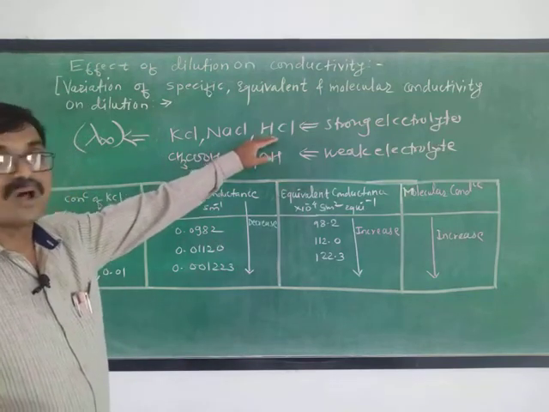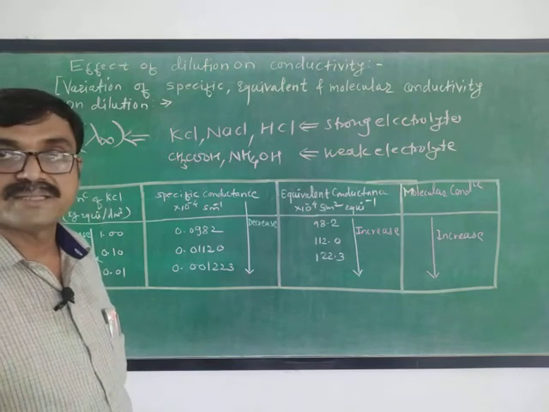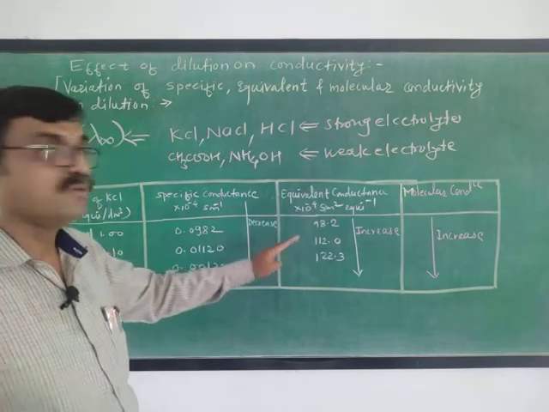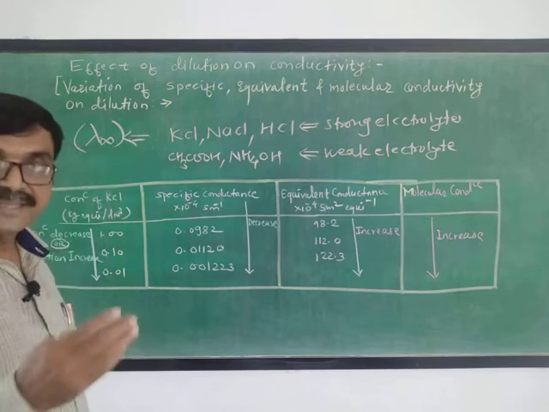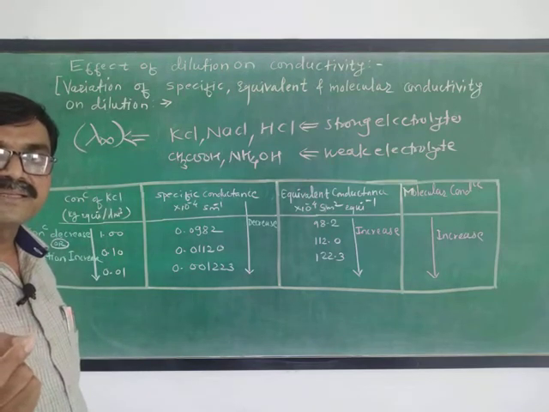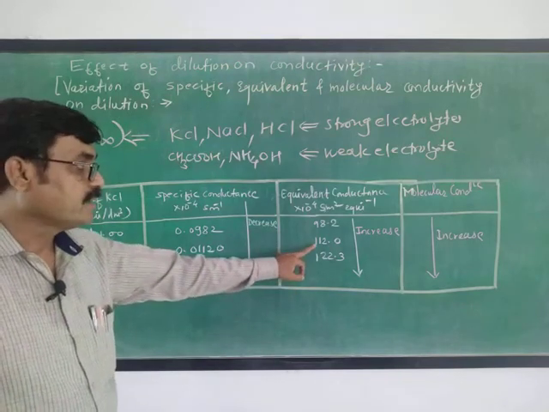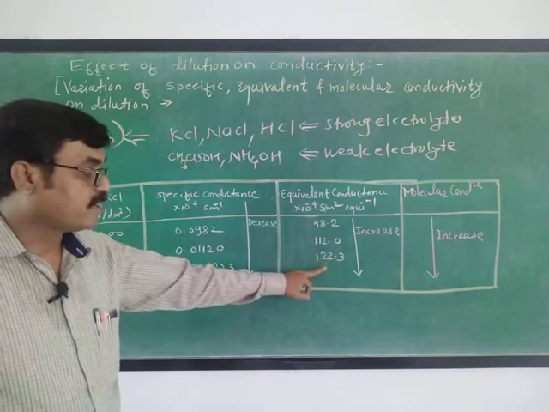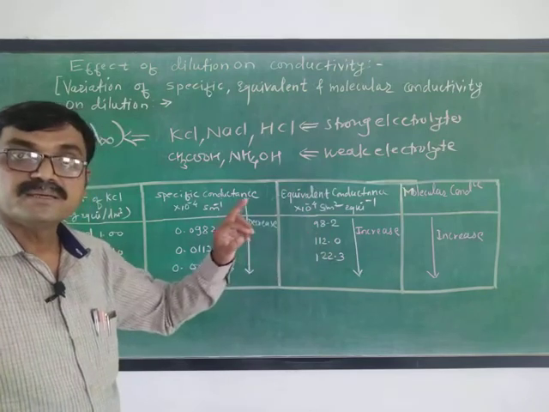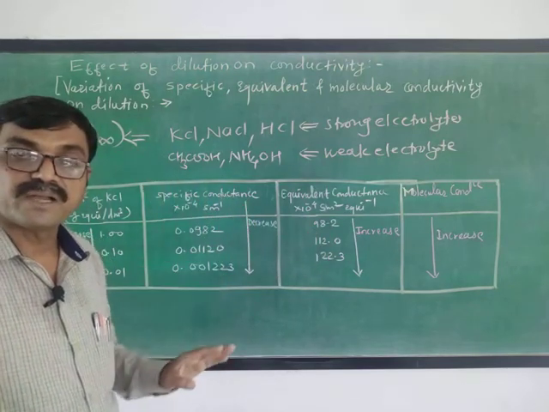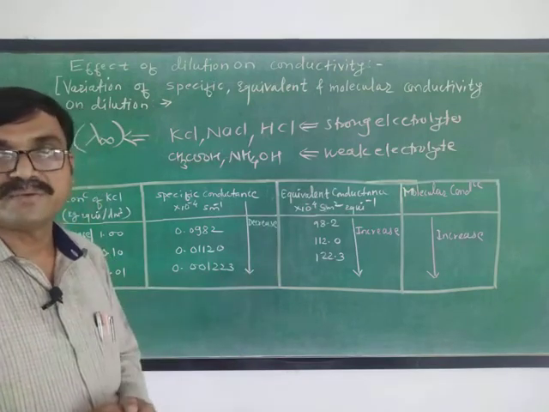But in case of a strong electrolyte, as we dilute the solution, there will be an increase in the equivalent conductance, and the maximum value will be attained. This is called the equivalent conductance at infinite dilution. With further dilution there is again an increase in the equivalent conductance, but by a small value. Okay, here 112, here 122, later on it may be 124. But in case of a weak electrolyte, there is no indication of the limiting value. Here there is an indication of the limiting value.